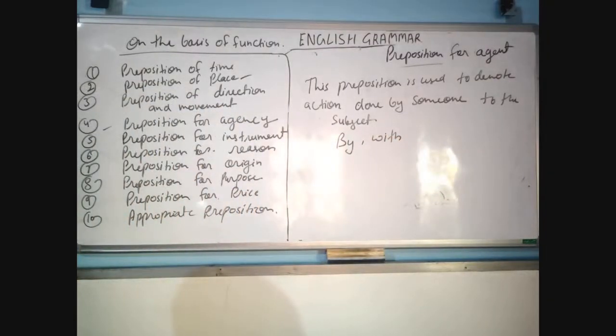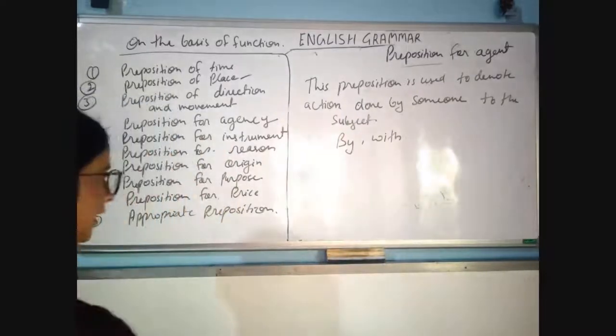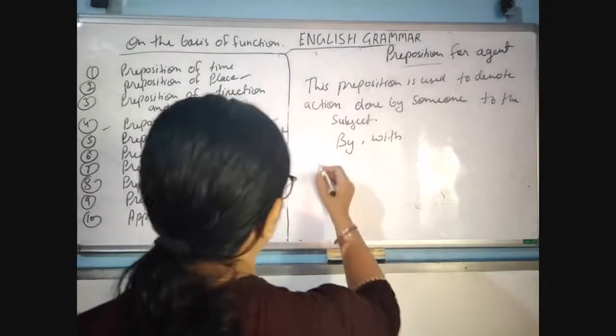Okay, so you know, by, with, by what thing you are doing the work. The subject is doing the work by any other thing or with the help of another thing, or with the help of another person. So that's why this is called preposition of agent. Okay, like the book was written by Shakespeare.